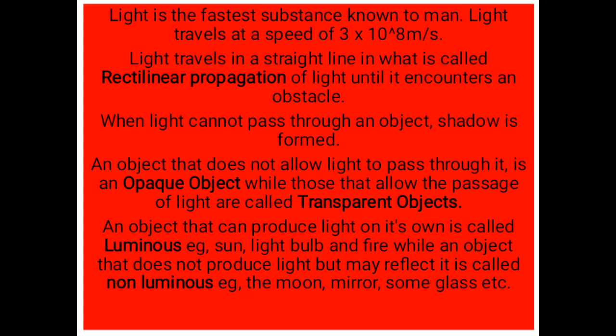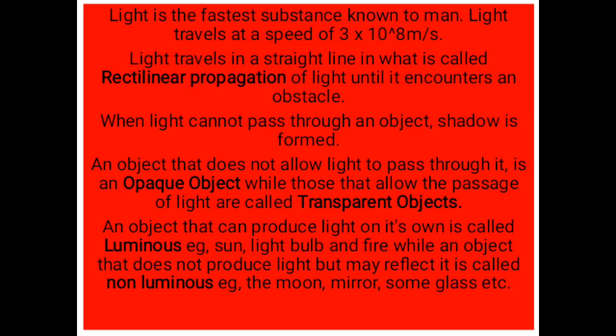Light travels in a straight line. And we call it rectilinear propagation of light until it encounters an obstacle. What does that mean? Light will continue to travel in a straight line until it hits an obstacle, say a wall. Are you there? So light travels in a straight line until it hits an obstacle.